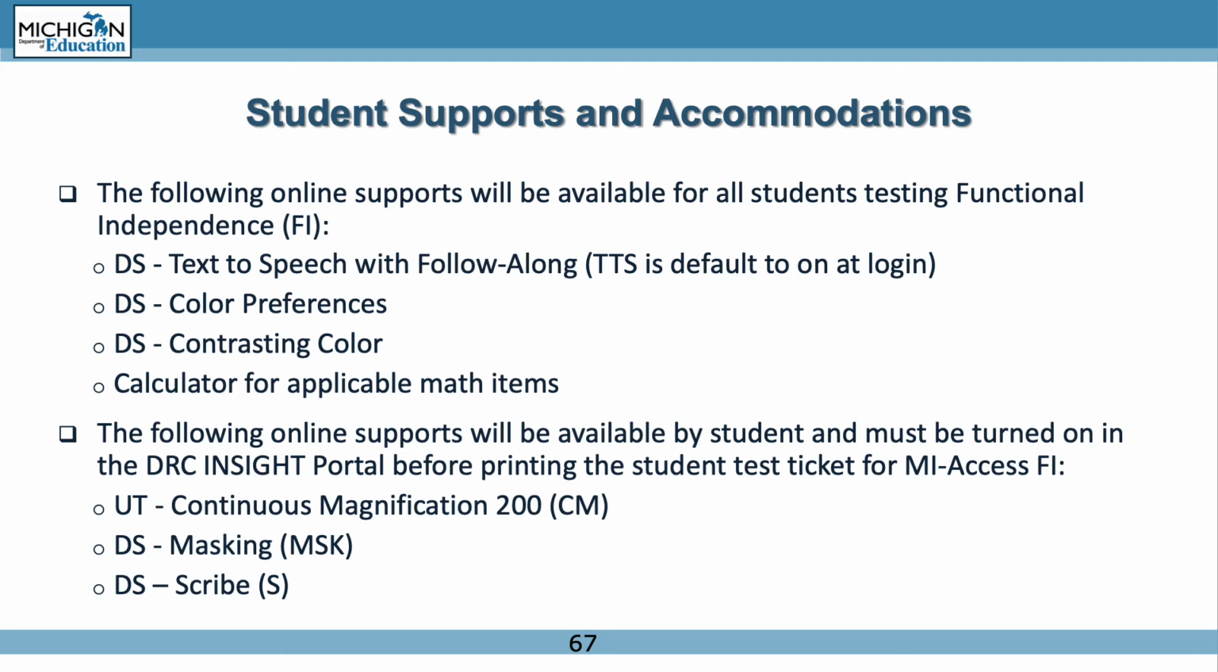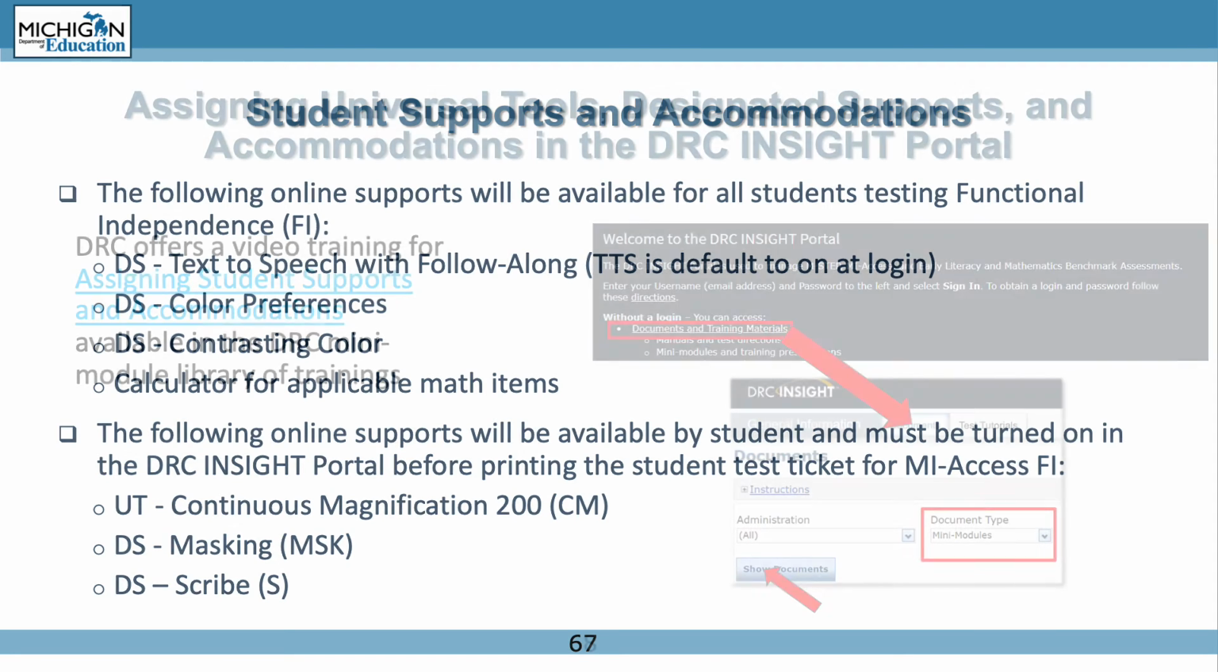The following online supports will be available for all students testing functional independence, FI. DS text-to-speech with follow-along, TTS is default to on at login. DS color preferences. DS contrasting color. Calculator for applicable math items. The following online supports will be available by student and must be turned on in the DRC Insight portal before printing the student test ticket for My Access FI. UT Continuous Magnification 200 cm. DS Masking MSK. DS Scribe S.